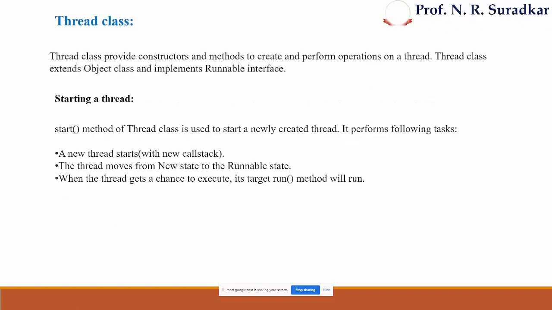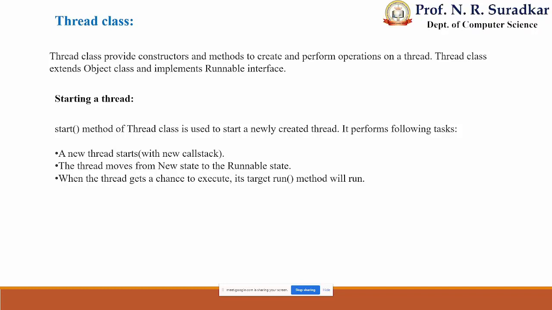Then we have to know the meaning of the Thread class. What is the Thread class? The Thread class consists of constructors and methods to create and perform operations on a thread. The Thread class extends Object and implements the Runnable interface. Whatever operation we want to perform on the thread can be performed with the help of the Thread class. It has a number of methods, and those methods help us perform operations on a thread, or we can say a part of a program.